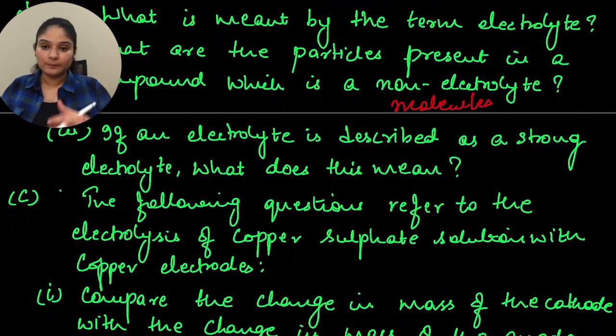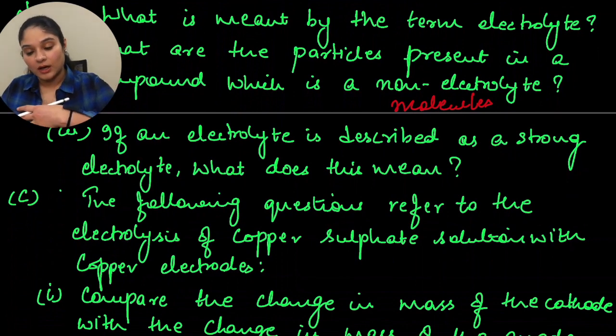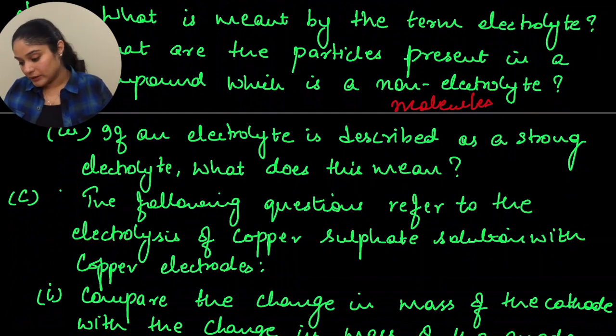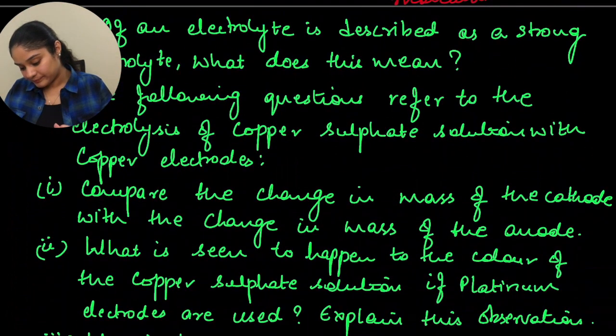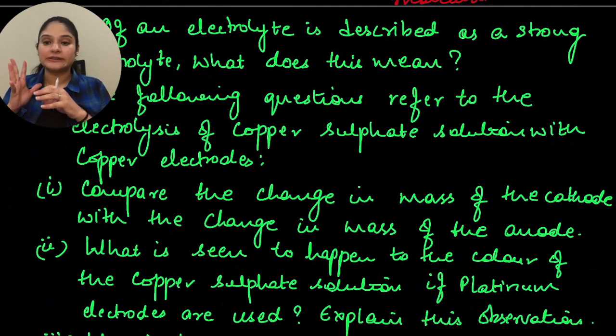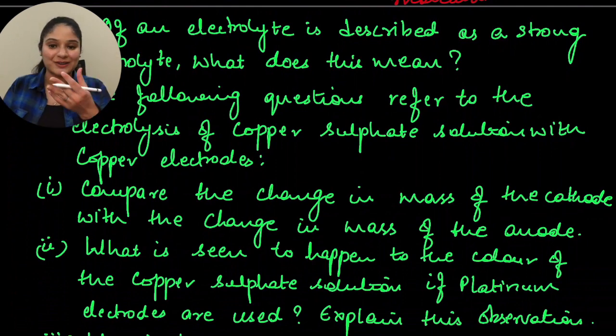This means that this particular solution will have a large amount of ions dissociated, which helps in the passage of electricity, and that will be a strong electrolyte. Now the next question is, the following questions refer to the electrolysis of copper sulfate solution with copper electrode. The first is, compare the change in mass of cathode with the change in mass of anode. So of course cathode will start increasing in size and anode will start decreasing in size as the reaction proceeds.